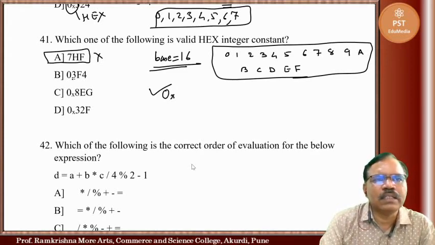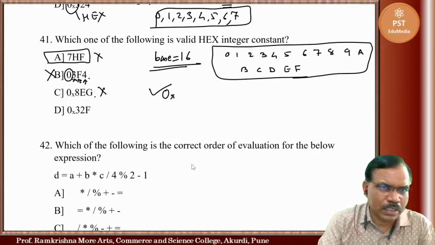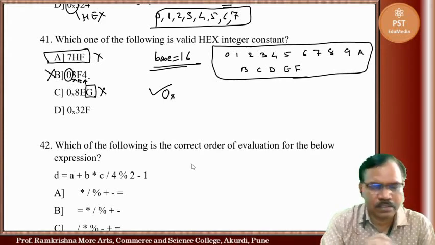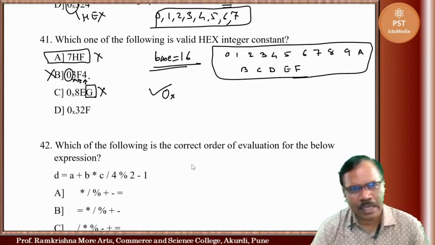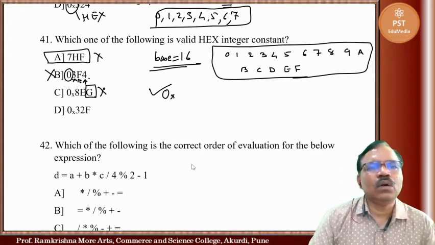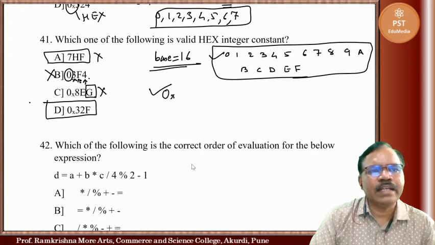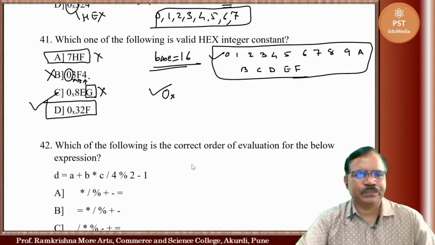Here 0, 3, F4. 3 okay, F okay, 4 okay. But it starts with 0. So this is also not correct. Now 0x8EG. It is also not correct because here we have character G, alphabet G. Now 0x32F. So if we compare here, so this is valid hex integer.